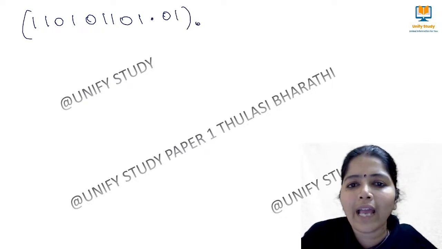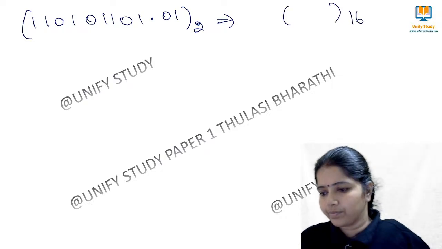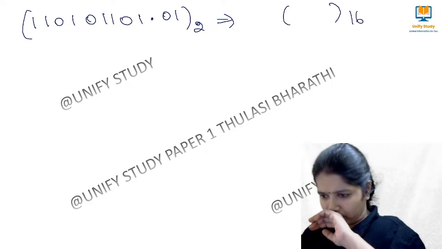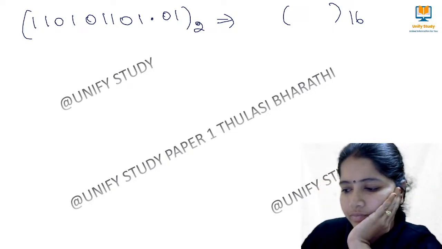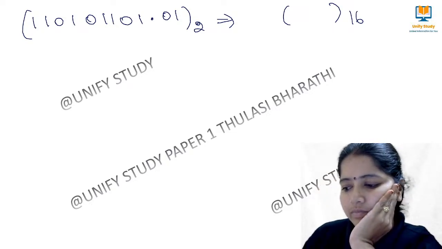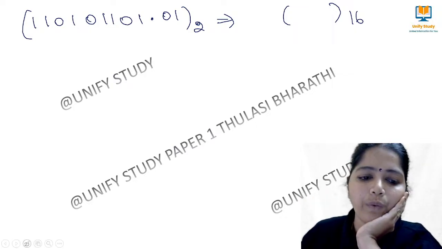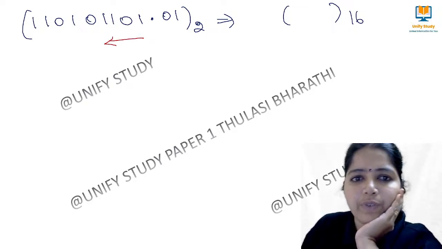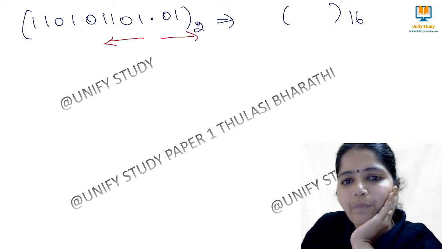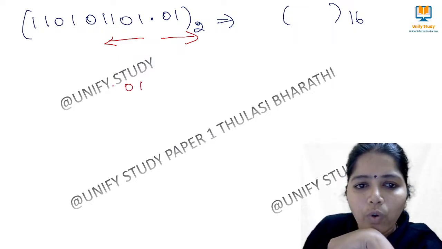What is the hexadecimal of this number? Do it. Adding zeros is the matter here. We have to split from the point in this way, starting from the point. So here 1, 0, 1, 1.